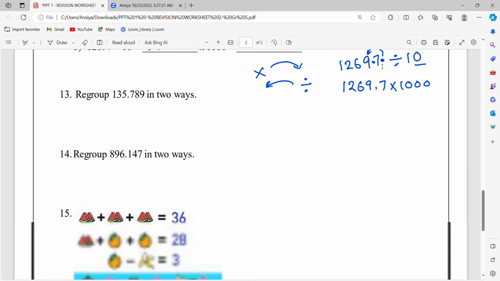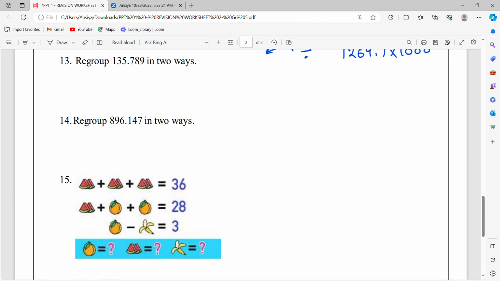Now, question number 30. Regroup 135.789 in 2 ways. So the topic is regrouping. Okay, it's a big number. There are many digits, so many ways we can regroup it. I will just show you the 2 ways. Always the first way, you decompose the number completely.